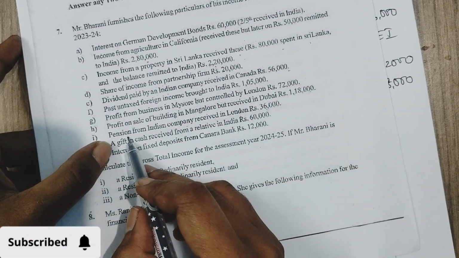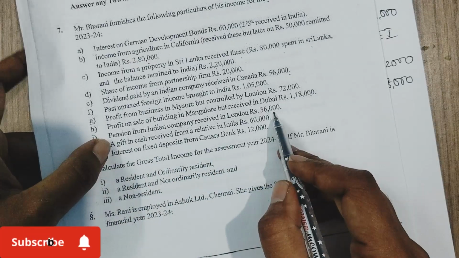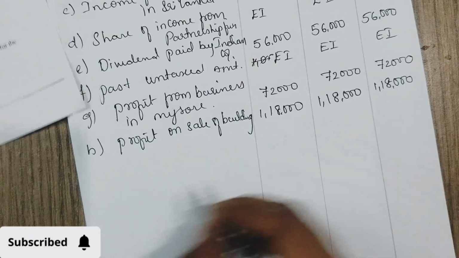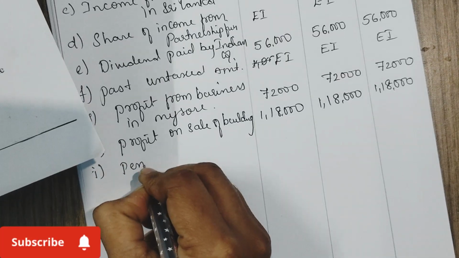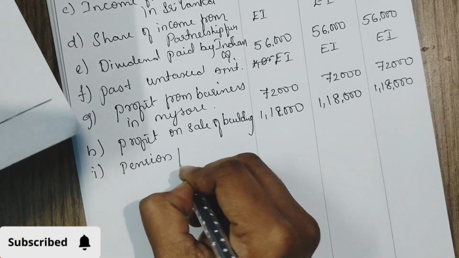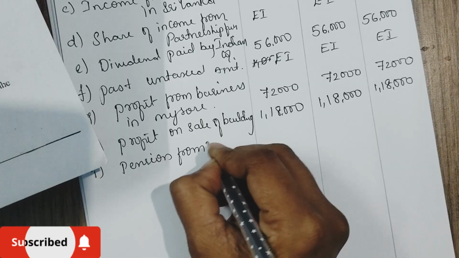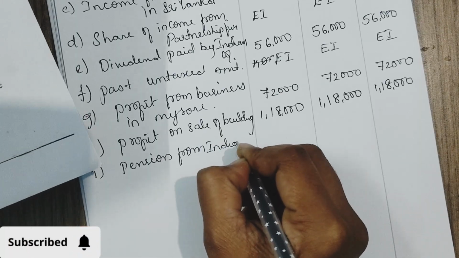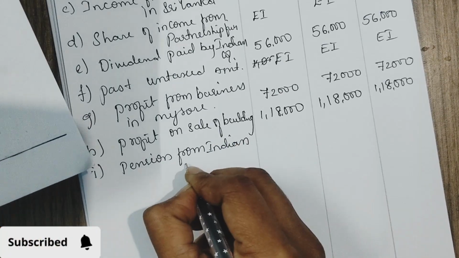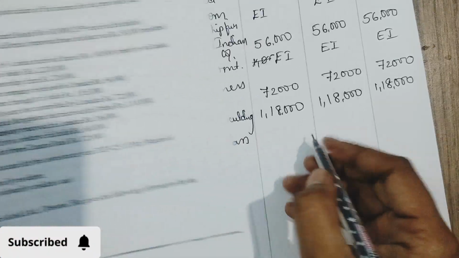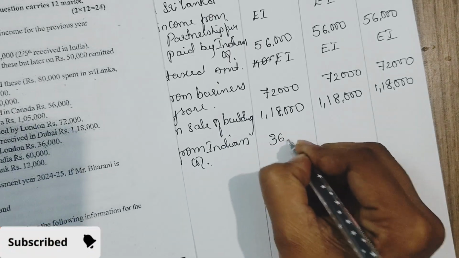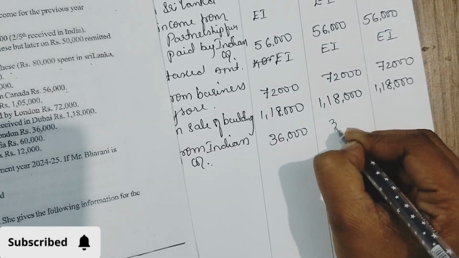Paid from where? India. So it is taxable for all the three. Pension from Indian company. You have to see from where the income is generated. That is most important. 36,000.